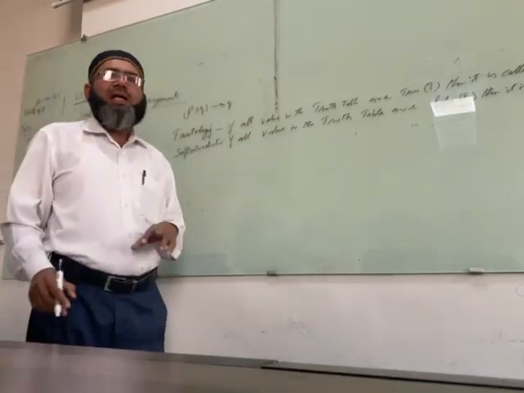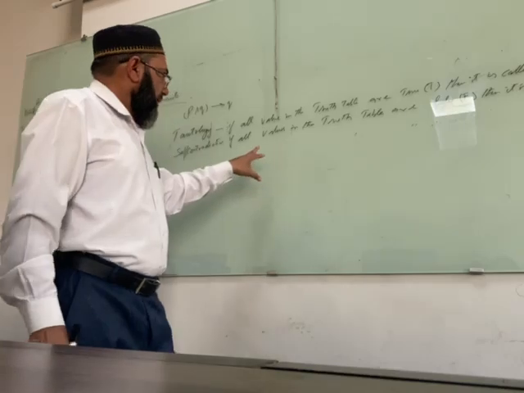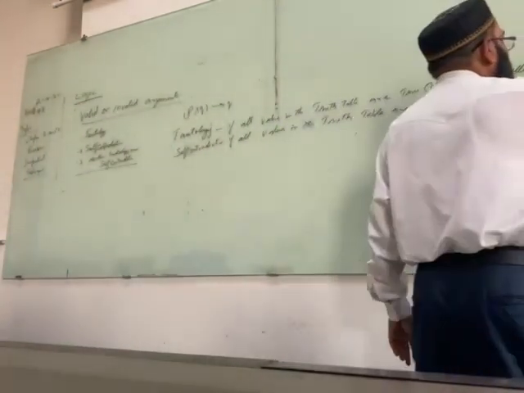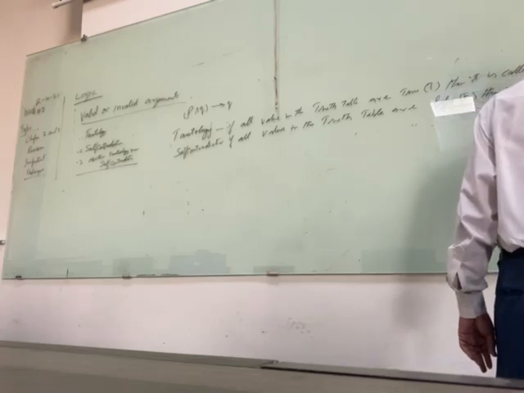If all are true, then the argument is valid. That is tautology. In bracket, you can say the argument is valid.